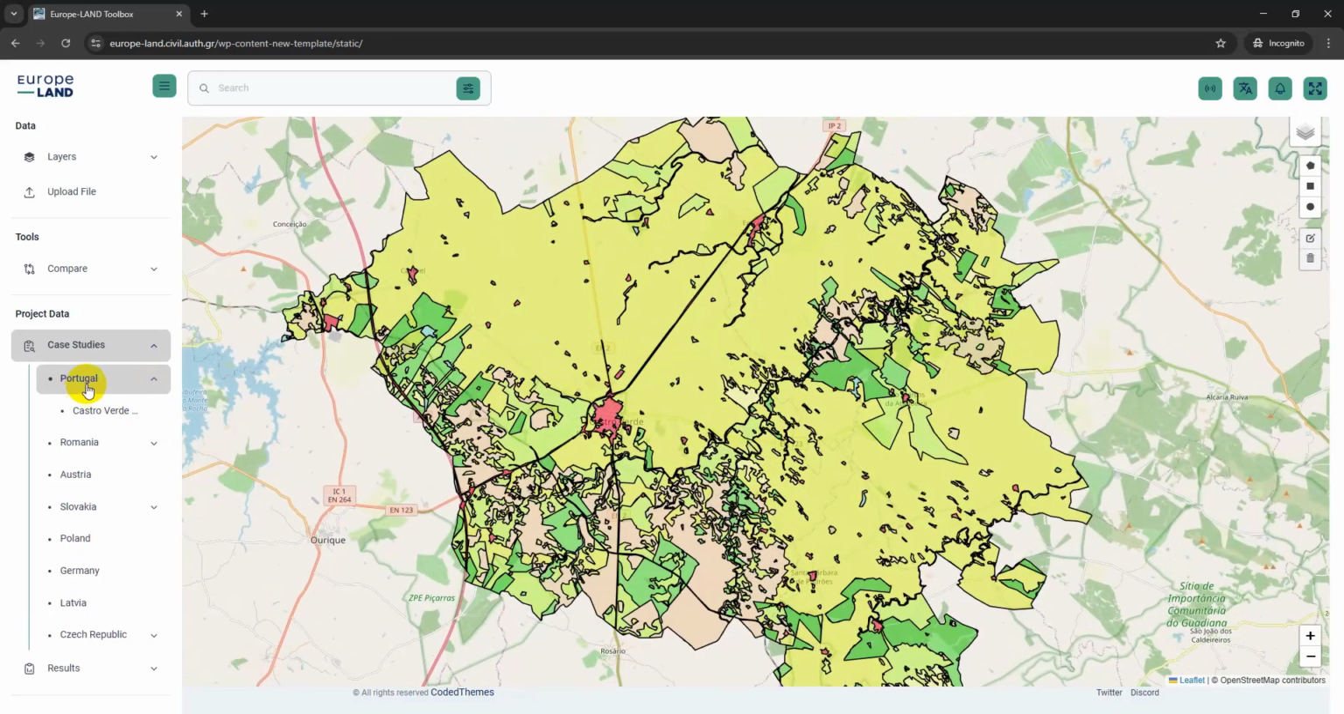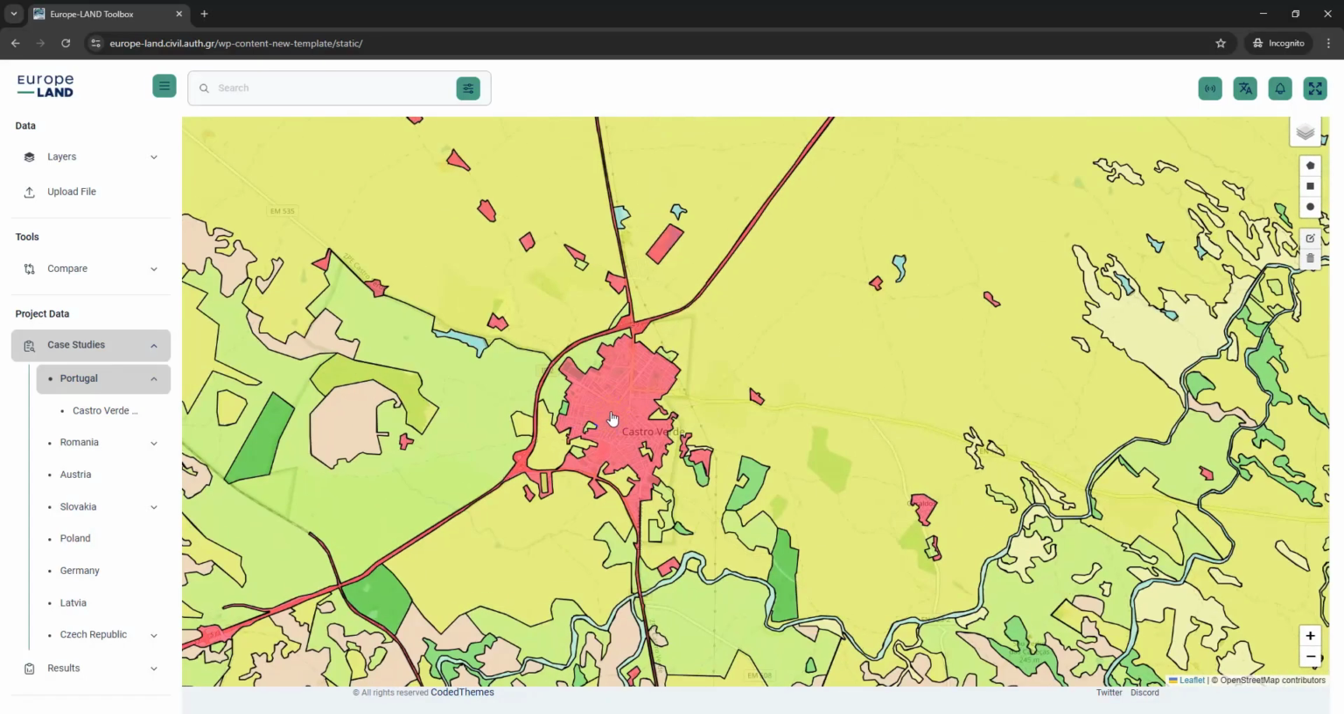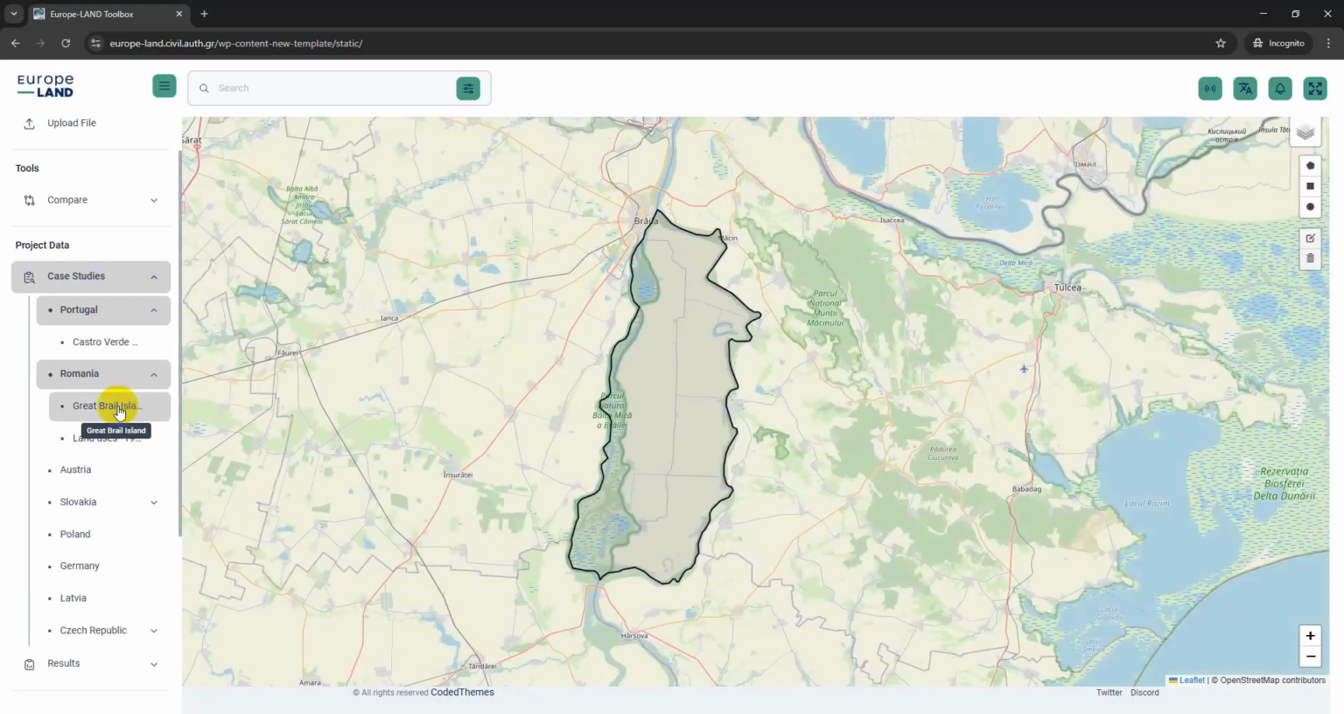When you click on a case study, it appears in your active layer list. You can toggle it on and off at any time. You may also click directly inside a polygon to view the metadata currently available for that region. Let's continue with Romania.